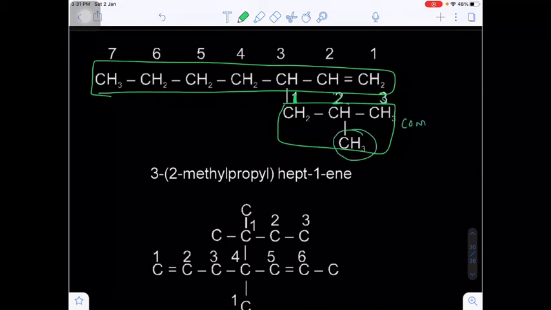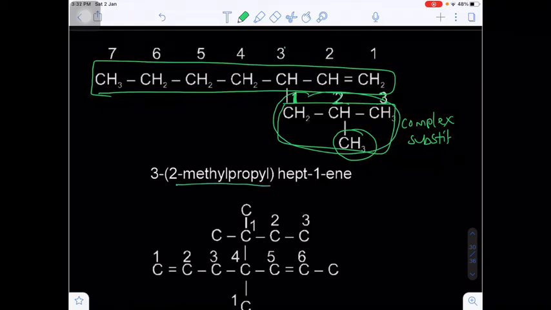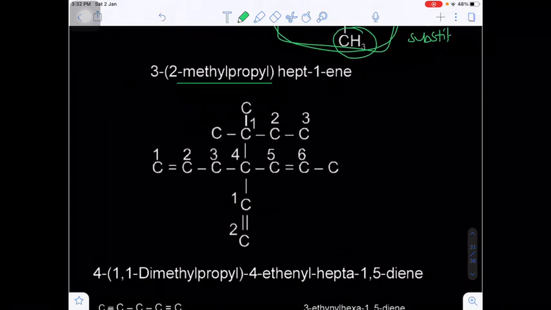This is known as a complex substituent. So here we have to write 2,3. On the third carbon there is a substituent. The complex name of a substituent will always be written in brackets. So 3-(2-methylpropyl)hept-1-ene. Yes or no?